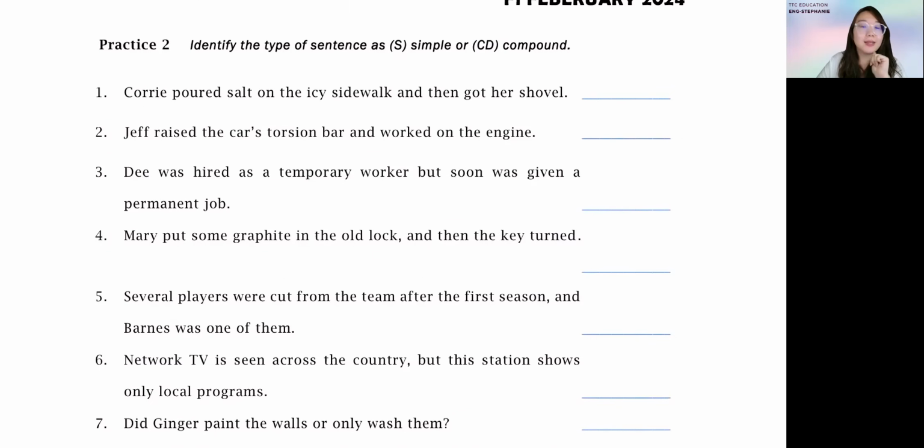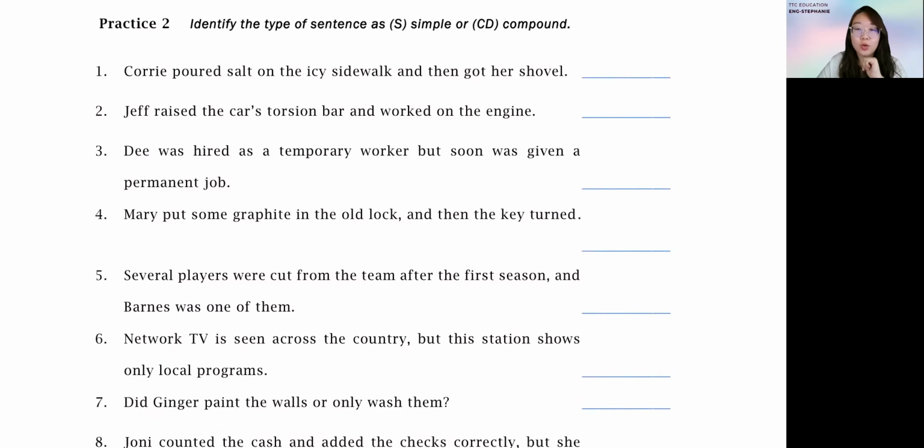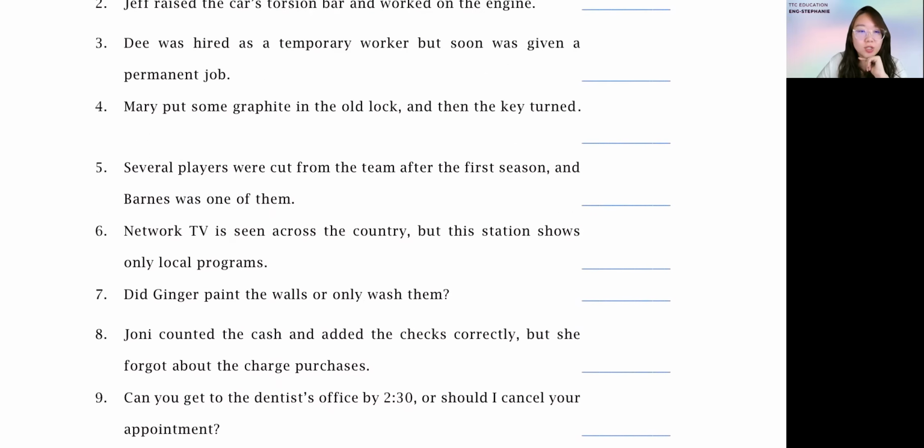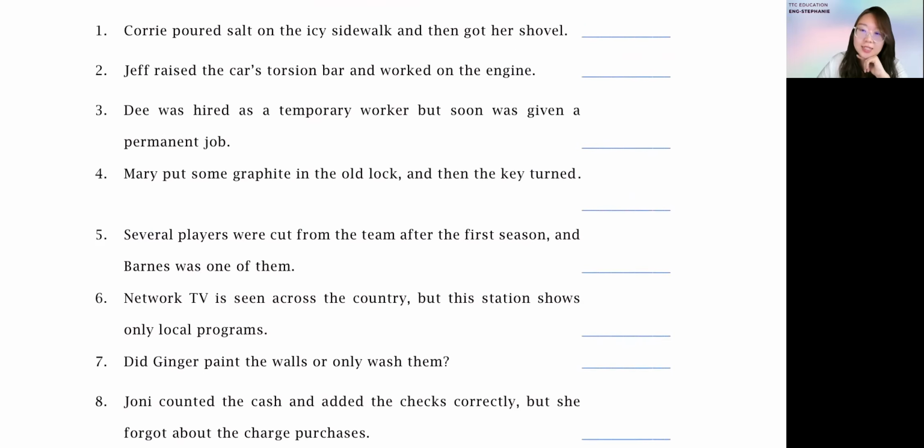Do it yourself. I think it's pretty easy, so I will not show any demonstrations. If you want to know the examples, you can look back to the notes above where I explained simple sentences and compound sentences, the difference. Look at the examples. So there are 10 questions here. I'll give you 10 minutes as usual.